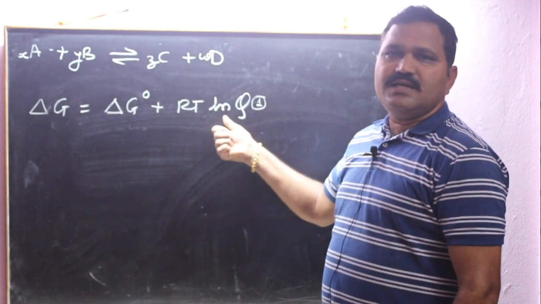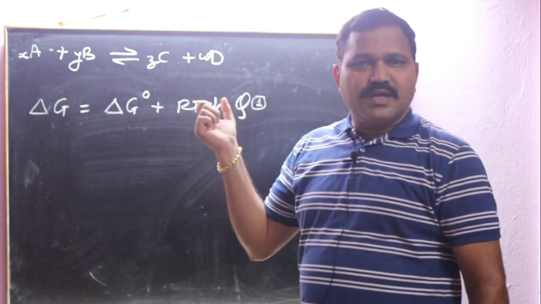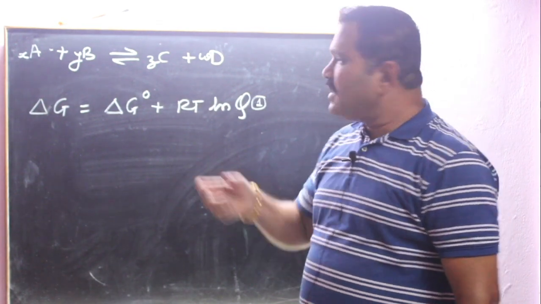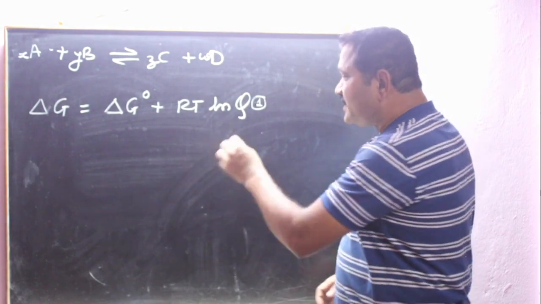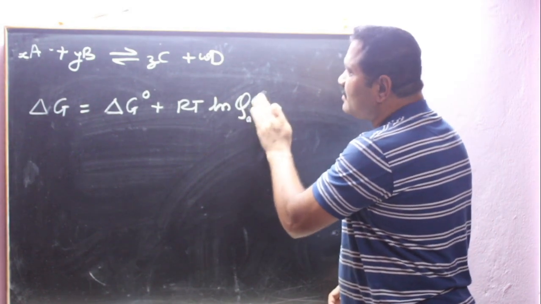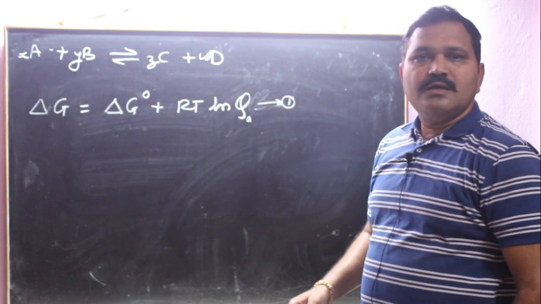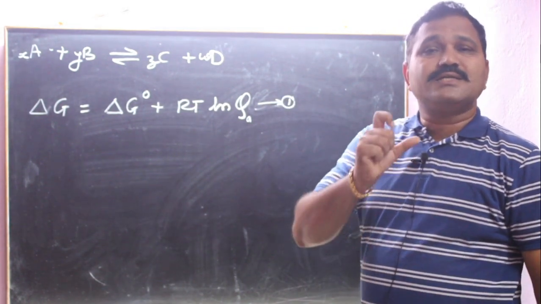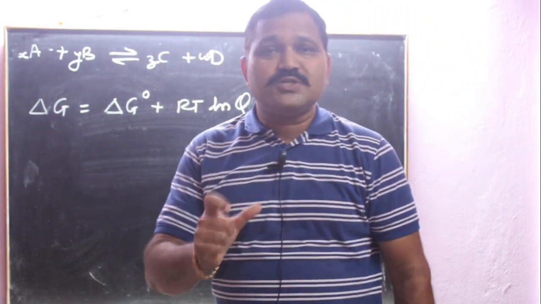Plus RT. R is the gas constant, T is the temperature on the absolute scale in Kelvin, and Q, it is written as Qa. It is the reaction quotient. Qa is the reaction quotient.